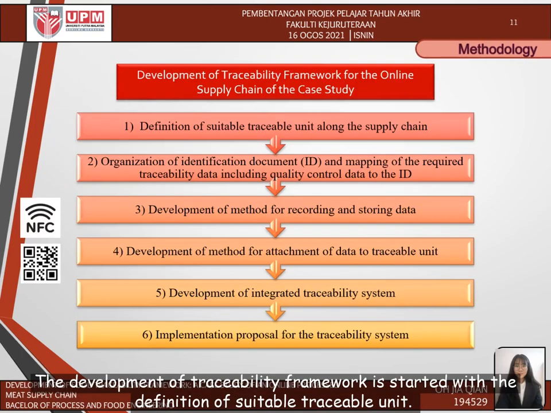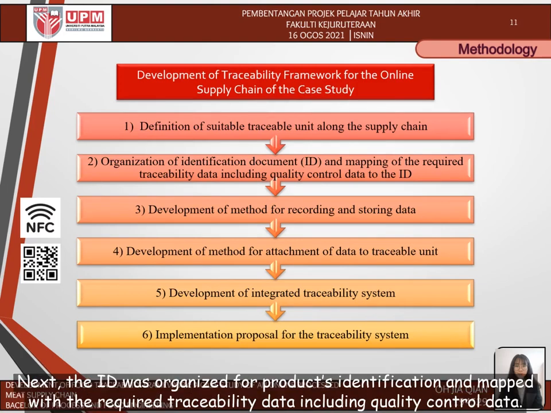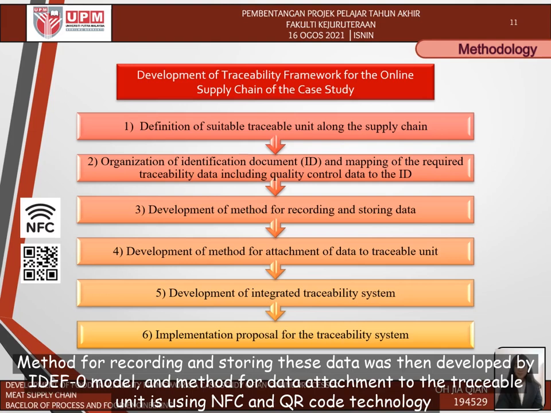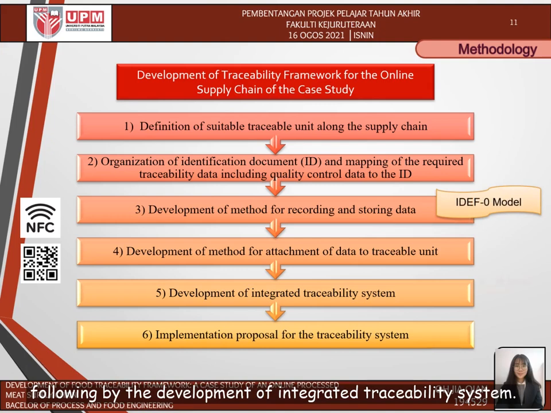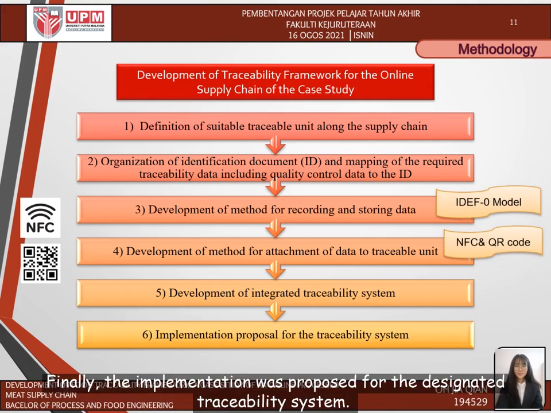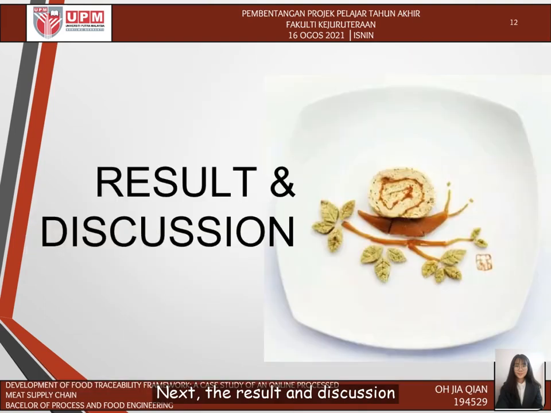The development of the traceability framework started with the definition of a suitable traceable unit. Next, the ID was organized for product identification and to meet the required traceability data, including quality control data. A method for recording and storing this data was then developed using the IDEF0 model, and the method for data attachment to the traceable unit uses NFC and QR code technology, followed by the development of the integrated traceability system. Finally, the implementation was proposed for the designated traceability system. Next, the results and discussion.